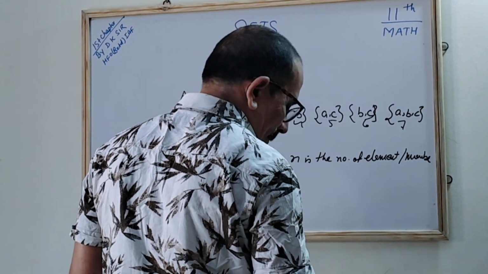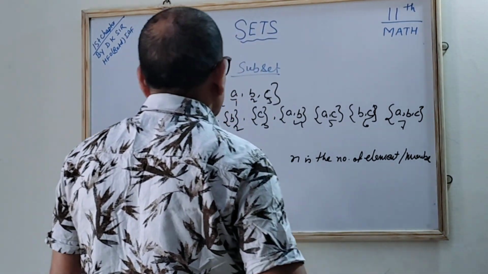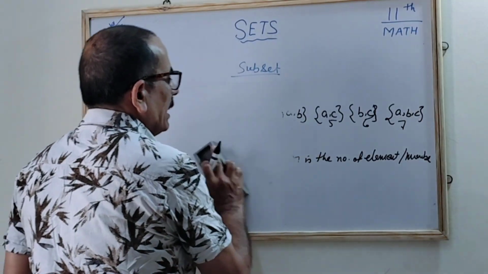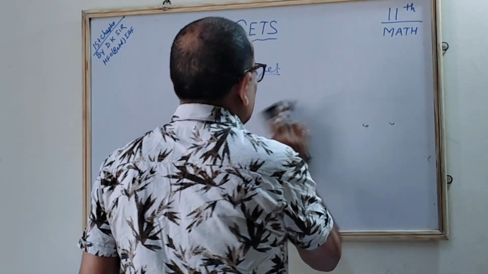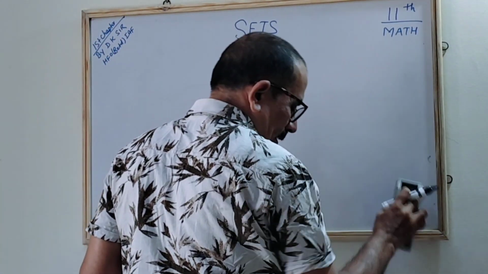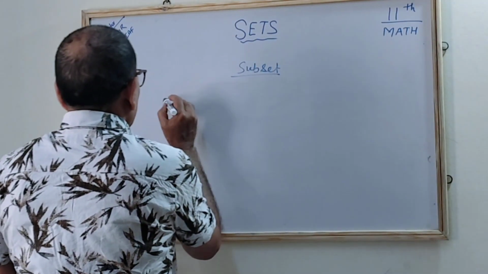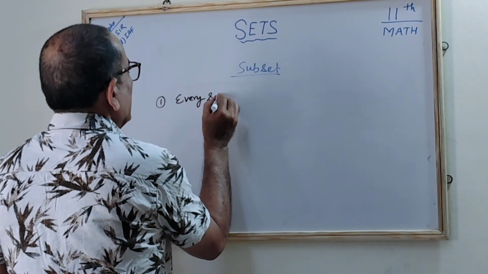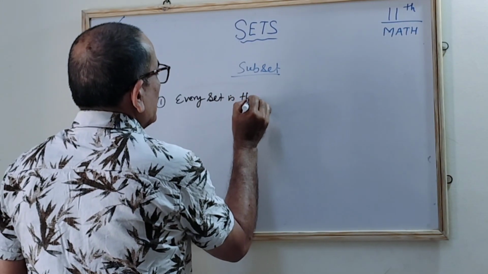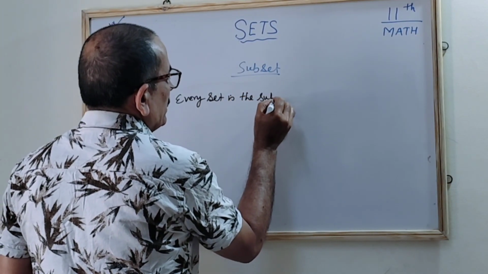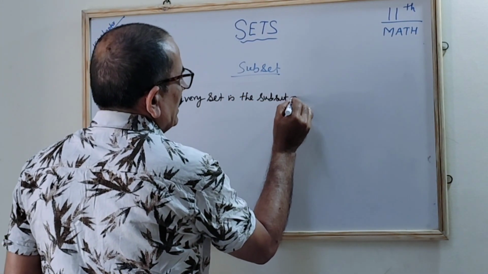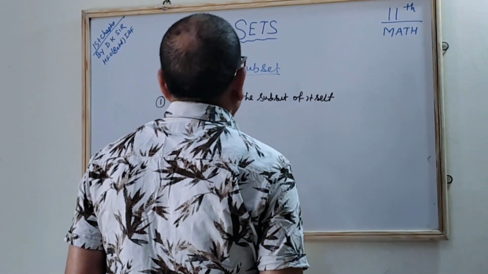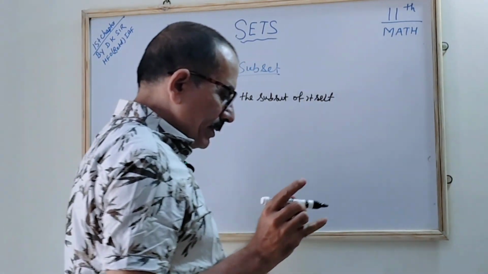We have seen that the element itself, or the set itself, is a subset. The first property: every set is a subset of itself, correct? Itself, any set is a subset of itself, correct?